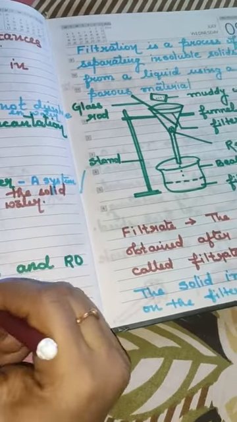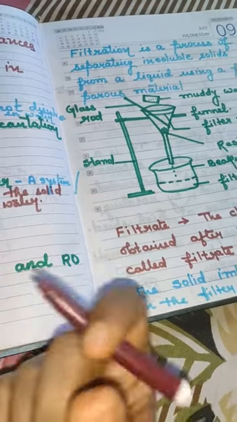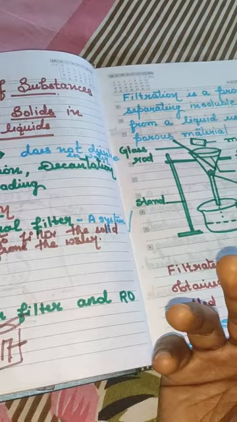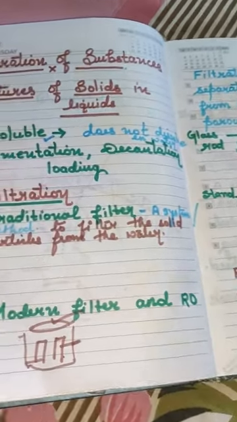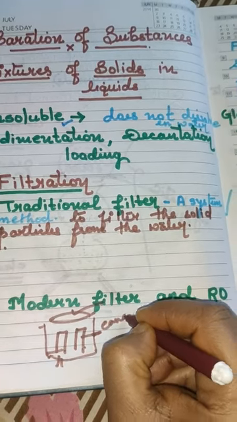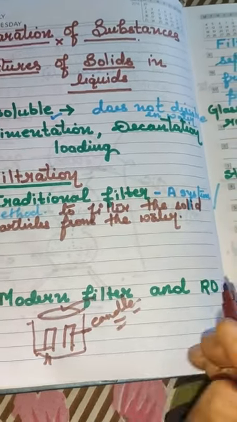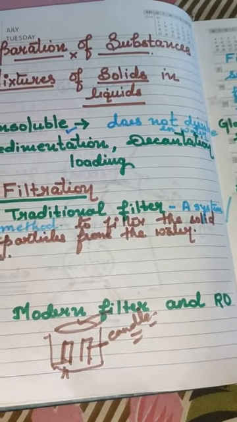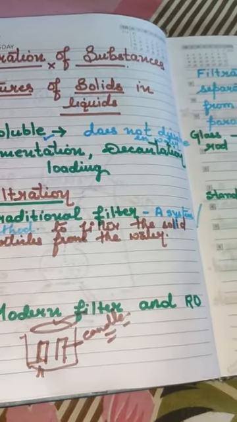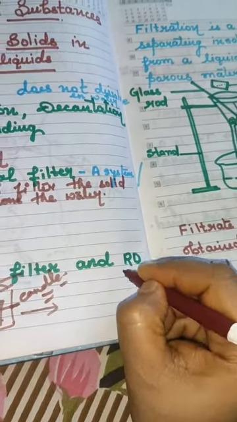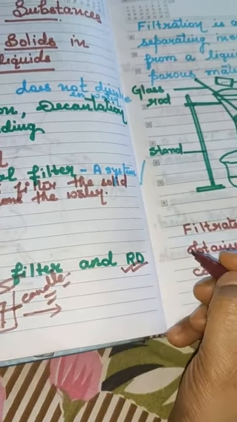This candle is used to purify the water by taking out all the solid particles. This is known as a candle, not the candle with mombatti, but the candle which is used to filter the water. But now most people have switched over from this modern filter to the RO, reverse osmosis.